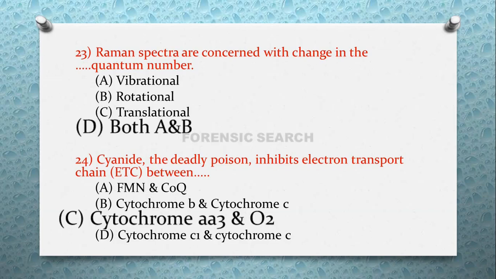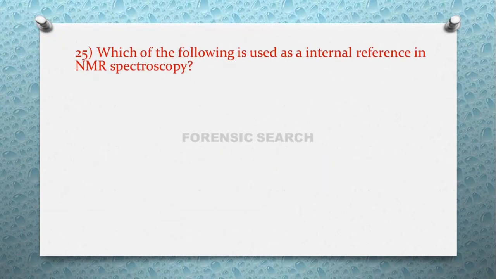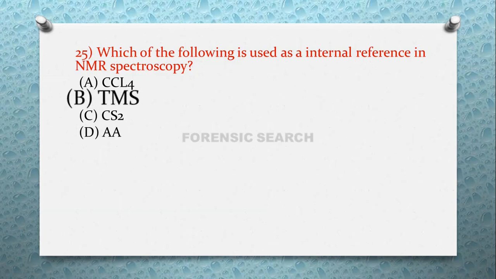Then the next question is, which of the following is used as an internal reference in NMR spectroscopy? Option A, CCl4, then option B, TMS, then option C, CH2, and option D, AA, that is acetic acid. So the correct answer of this question is option B, that is TMS, means tetramethylsilane, is used as internal reference in NMR spectroscopy.